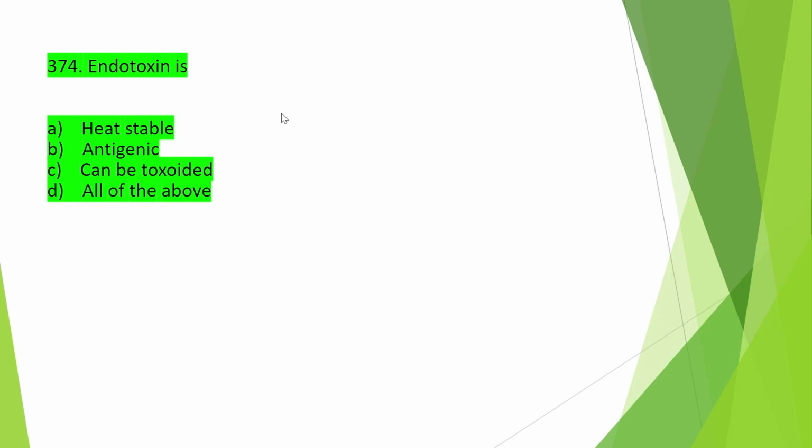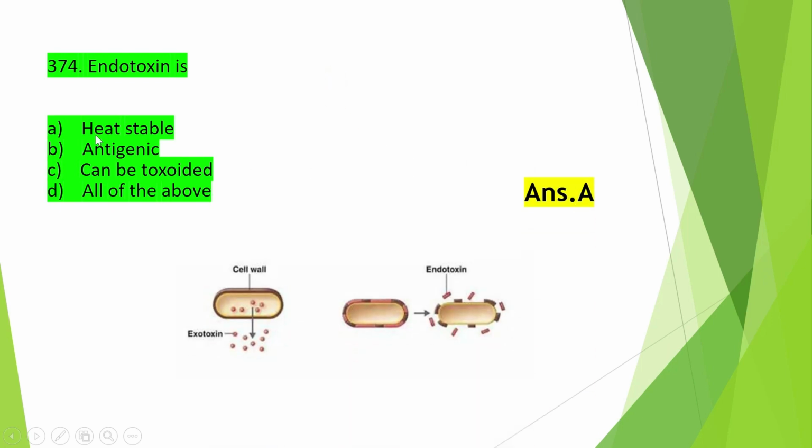So the next question is endotoxin is heat stable, antigenic, can be toxoid, or all of the above, and the right answer is option A, that is heat stable. So endotoxin is heat stable. So endotoxin is basically present in the outer membrane of the gram negative bacteria, that is lipopolysaccharide, which is heat stable.